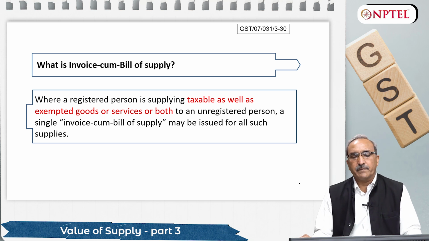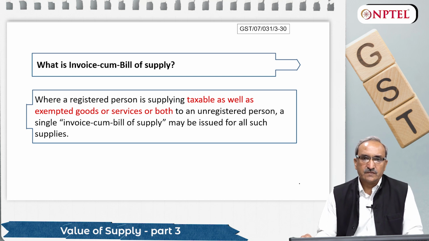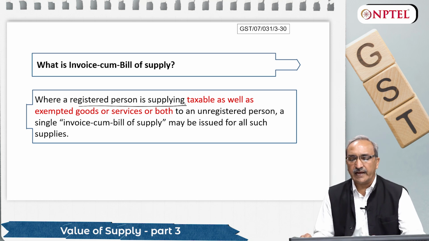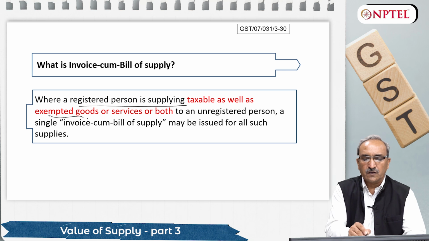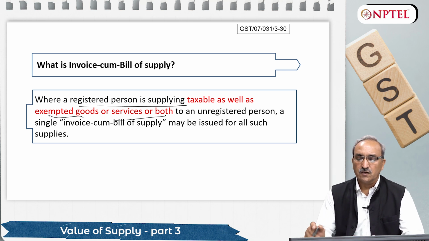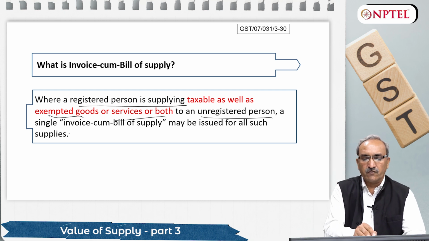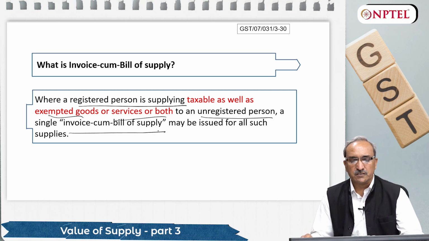So what is invoice cum bill of supply? It says where a registered person is supplying taxable as well as exempted goods or services or both to an unregistered person, a single invoice cum bill of supply may be issued for such supplies.